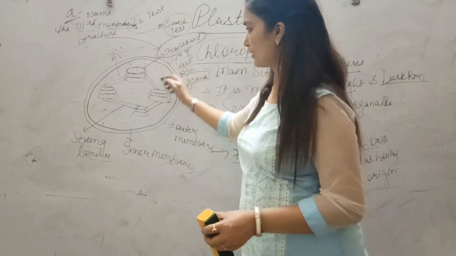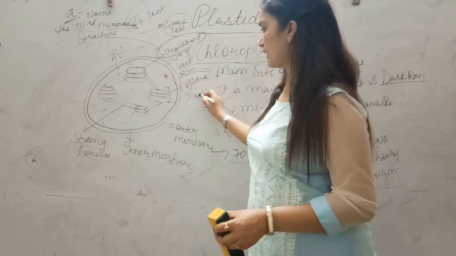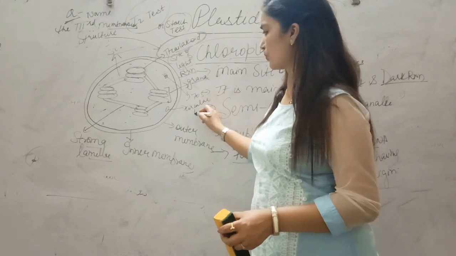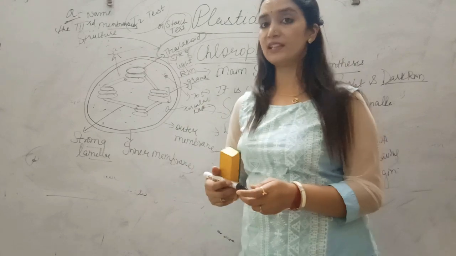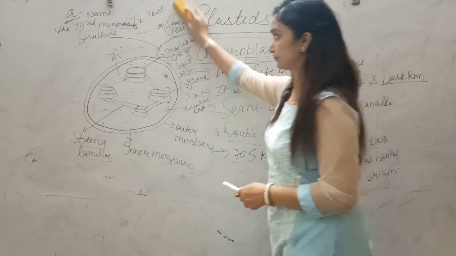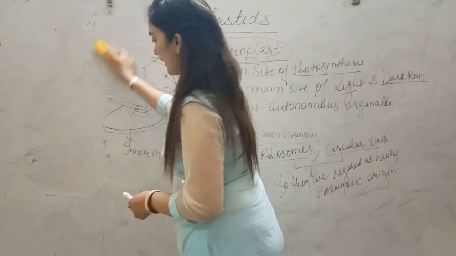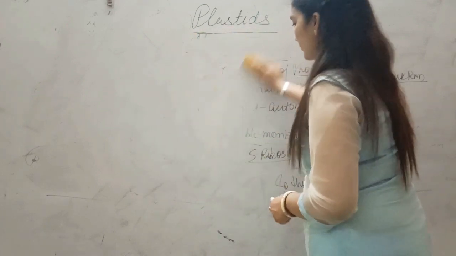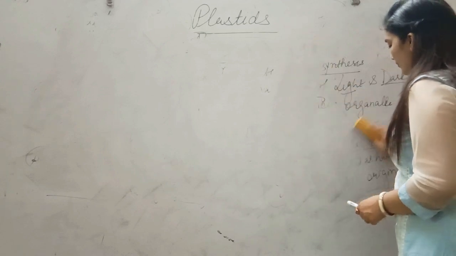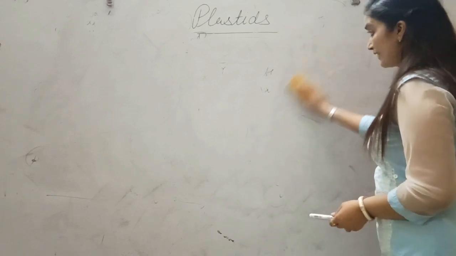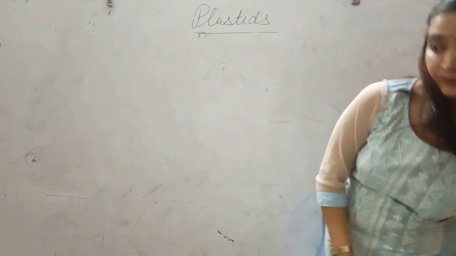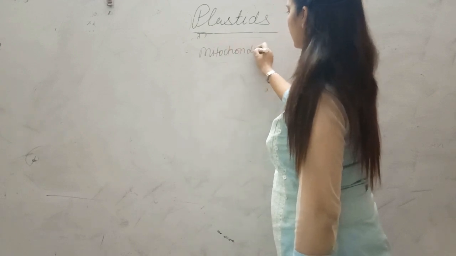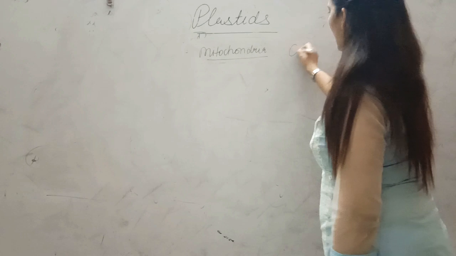Alright students. So moreover, it has 70S ribosome. Like in case of prokaryotes, it has circular DNA, single-stranded circular DNA. So that's why they are also regarded as prokaryotic in origin. Now, as we have done mitochondria as well as chloroplast, the question arises: what is the similarity between mitochondria and chloroplast? Is there any similarity between them? Yes, both are similar.